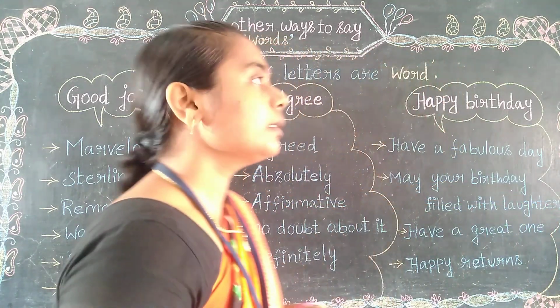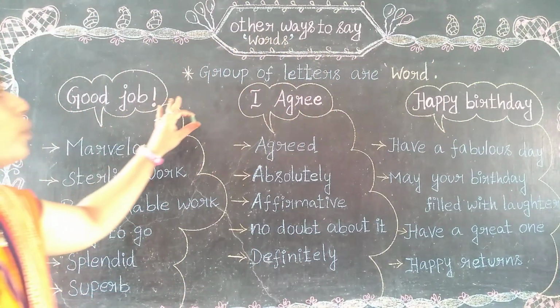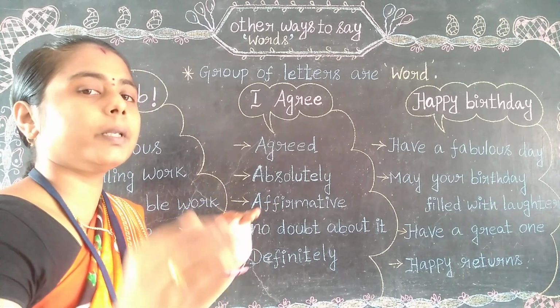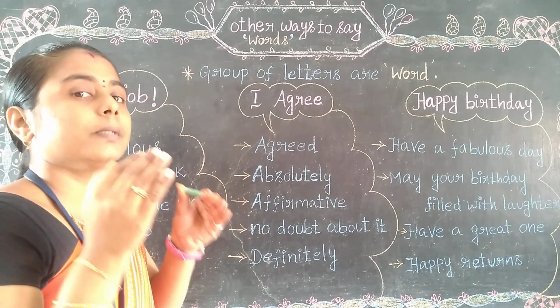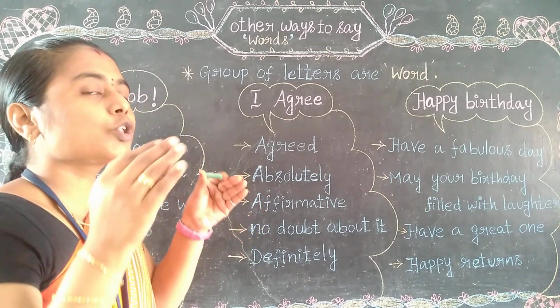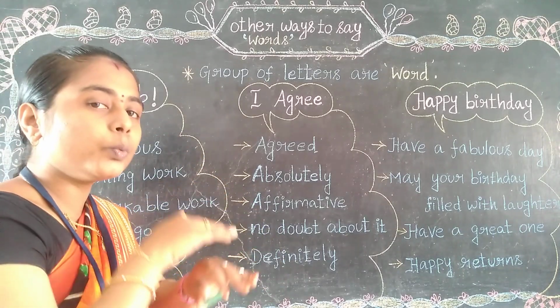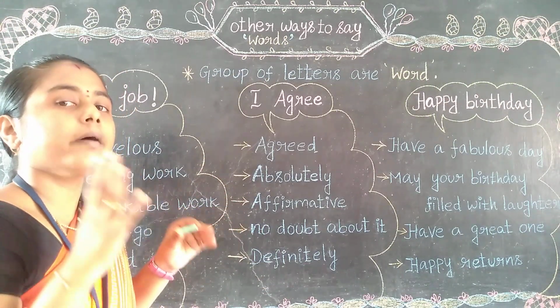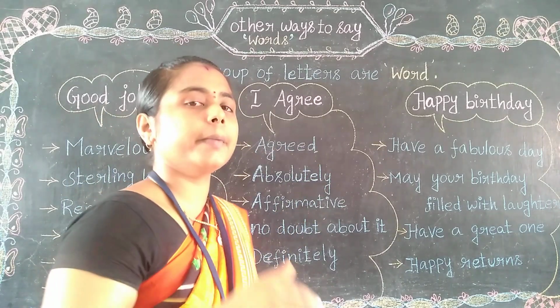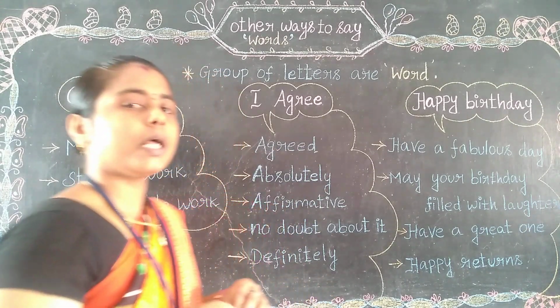So let's learn. First, what is a word? What is meant by a word? A word is made up of a group of letters. And a group of words makes up a sentence. So that is the difference.